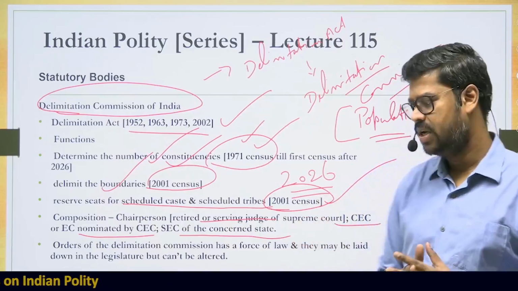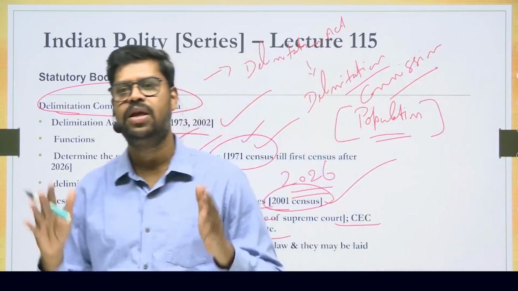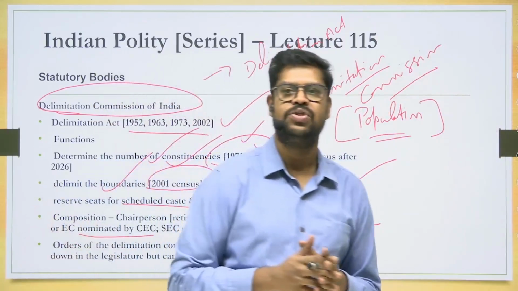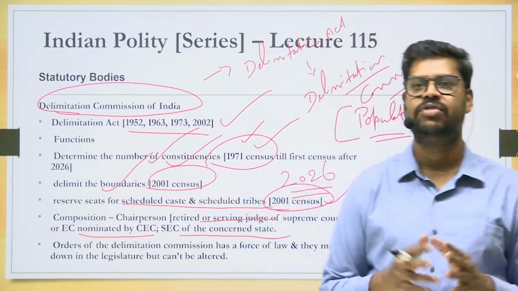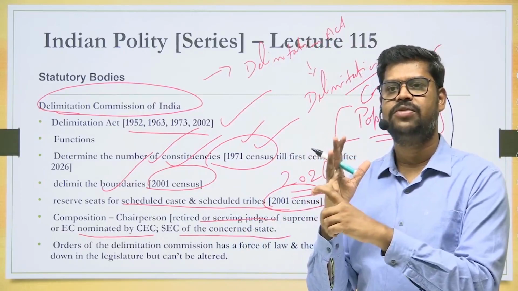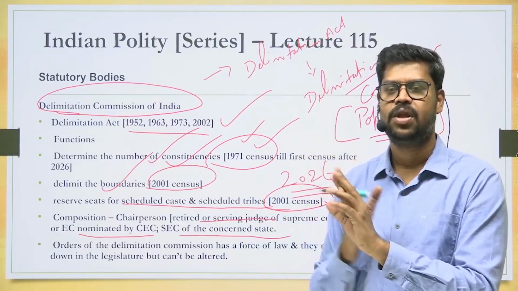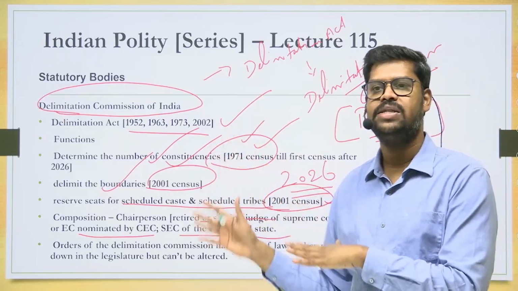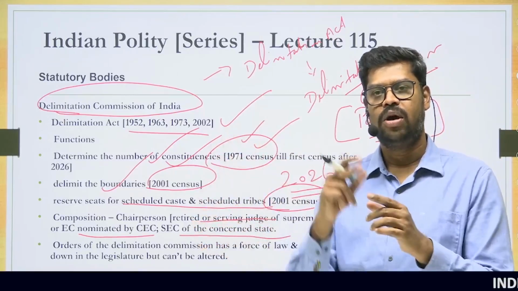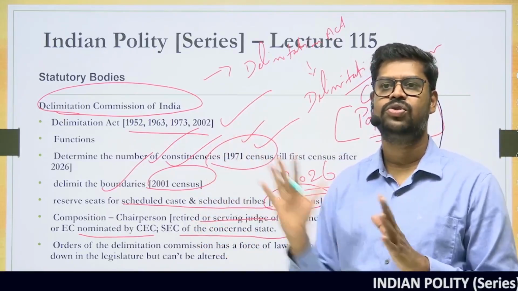So, this is basically what you will have to understand with regard to the Delimitation Commission, a very, very important topic. I am sure that you can understand now the role of the Delimitation Commission. There are 3 major functions. One is to determine the number of seats, draw the boundaries, and reserve seats for the scheduled caste and scheduled tribe. The number of seats is based on the 1971 census, and drawing the boundaries and reserving the seats for the scheduled caste and scheduled tribe is based on the 2001 census.